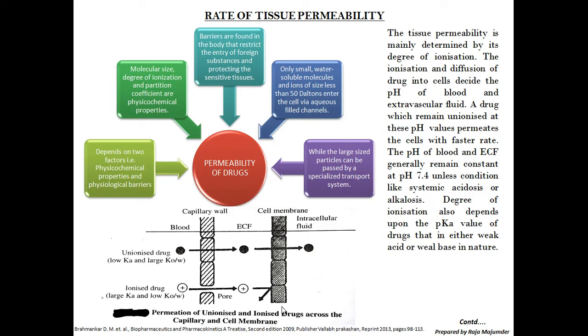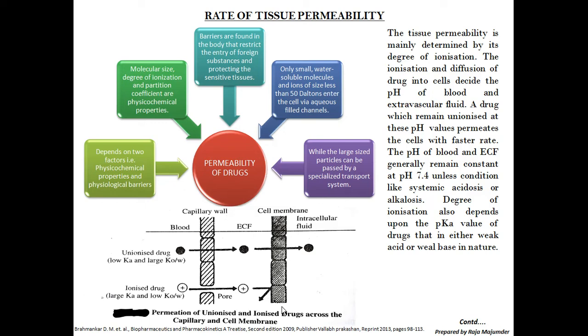So during this fluctuation, whichever drugs are ionized in acidic conditions will become more ionized during acidosis, and the drugs which are weak acids in nature will remain unionized in alkaline pH. So until acidosis or alkalosis happens, the pH will remain constant at 7.4, and according to the nature of the drug they will remain in cationic or anionic form.